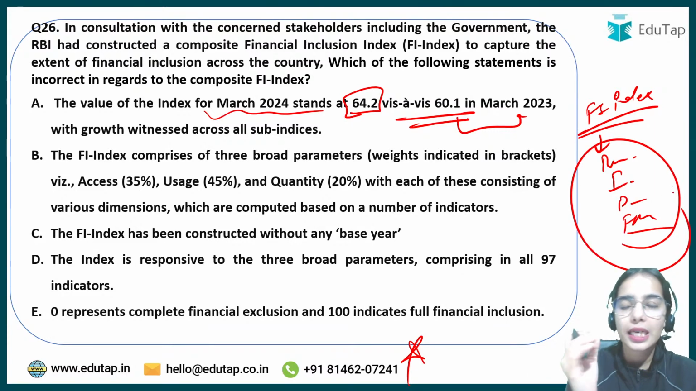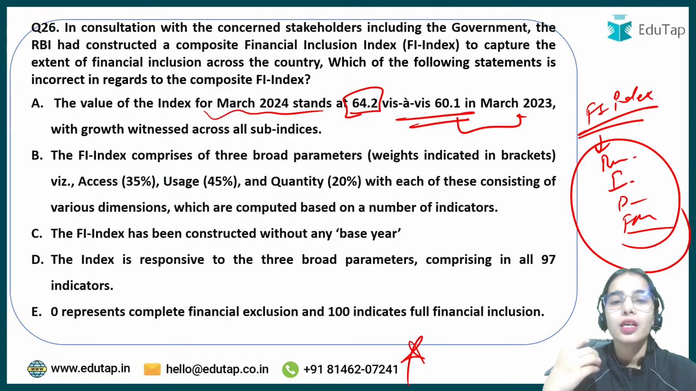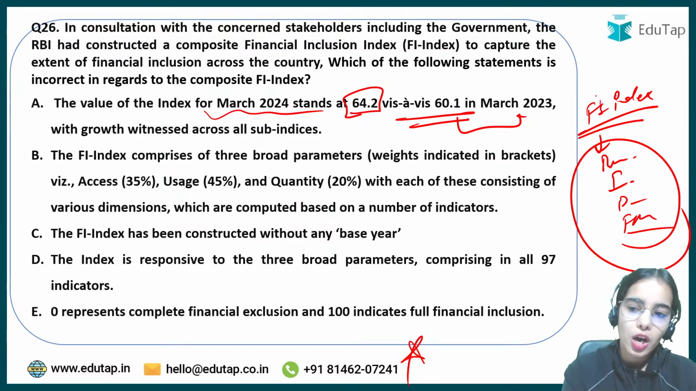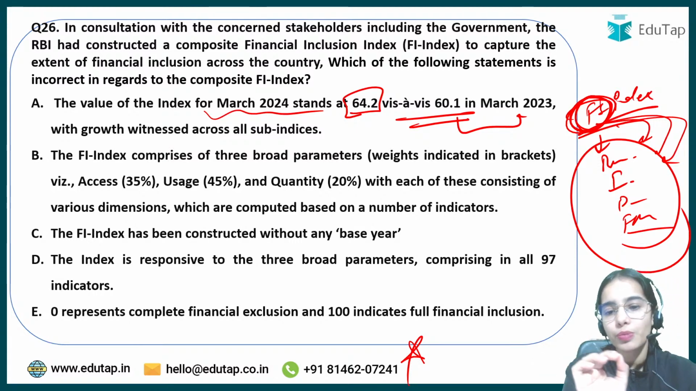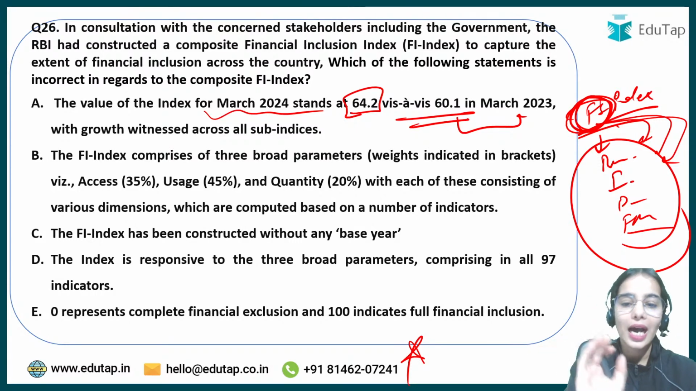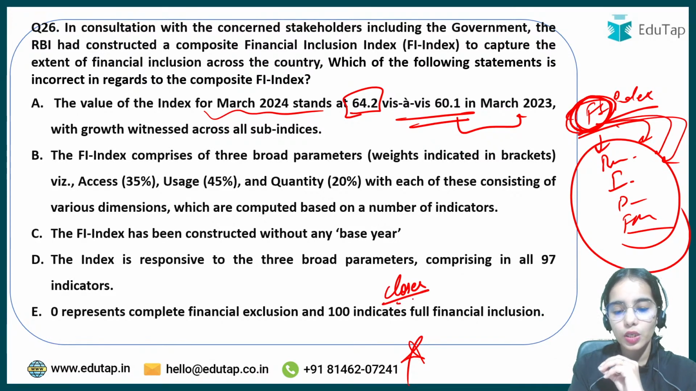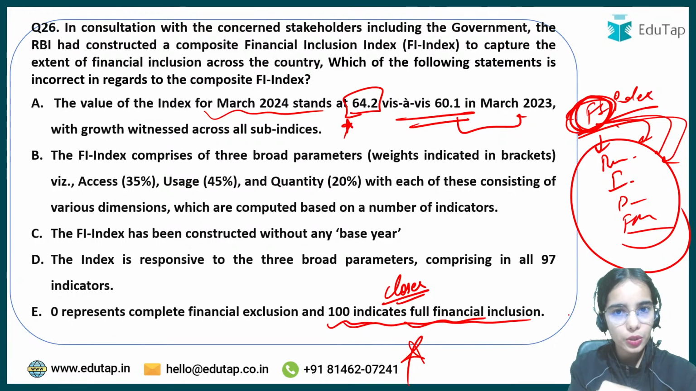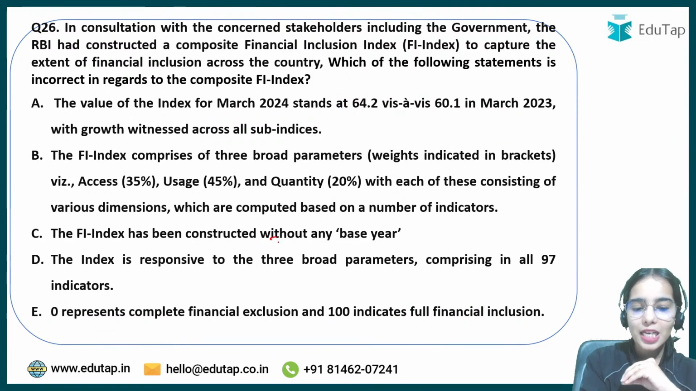So financial inclusion index shows how much financial inclusion has happened in the country of the people in the financial markets, in the financial segment of the country. Okay, so how many people are financially included in the financial segments of the country. So the value of the financial inclusion index has increased from 60.1 to 64.2. The higher or the closer the index value is to 100, it shows 100 shows the full financial inclusion and 0 shows the complete financial exclusion. So the financial inclusion index has no base year.